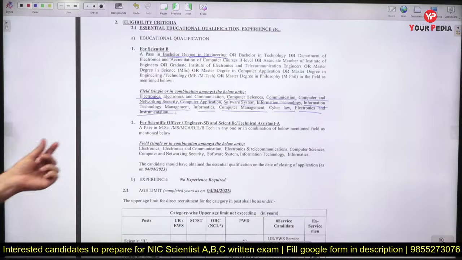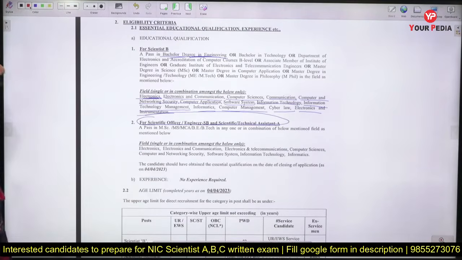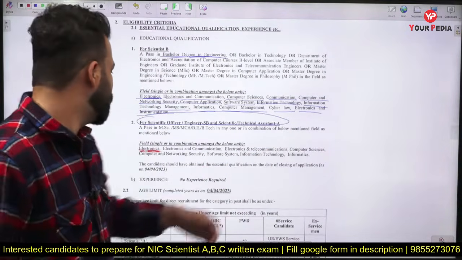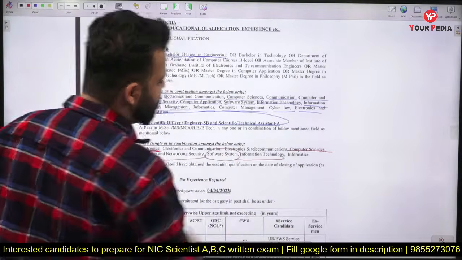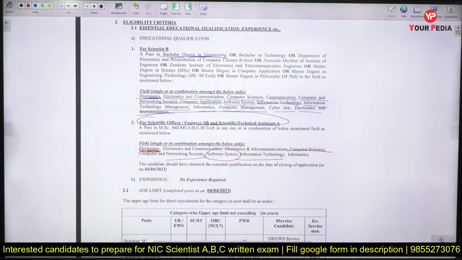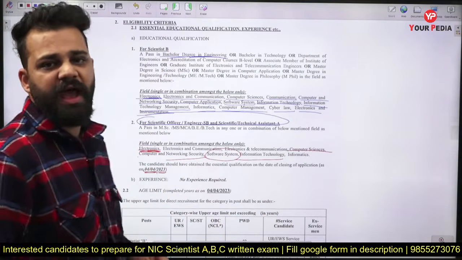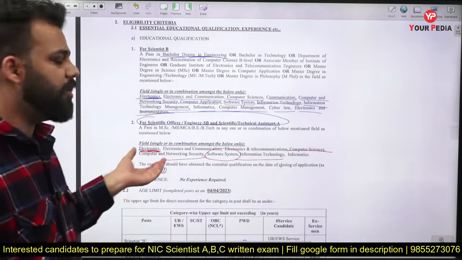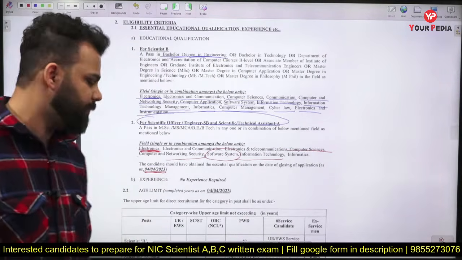After that, if you want to apply for scientific officer and technical assistant, then there are less amount of fields which are eligible for this exam. So the fields are electronics and communication, electronics and telecommunication, computer science, computer and networking security, software systems and information technology and informatics. Now the deadline for application will be 4th of April, and you can start your registration for this application from 4th of March, but the deadline is 4th of April, so you have 1 month to apply for this job.